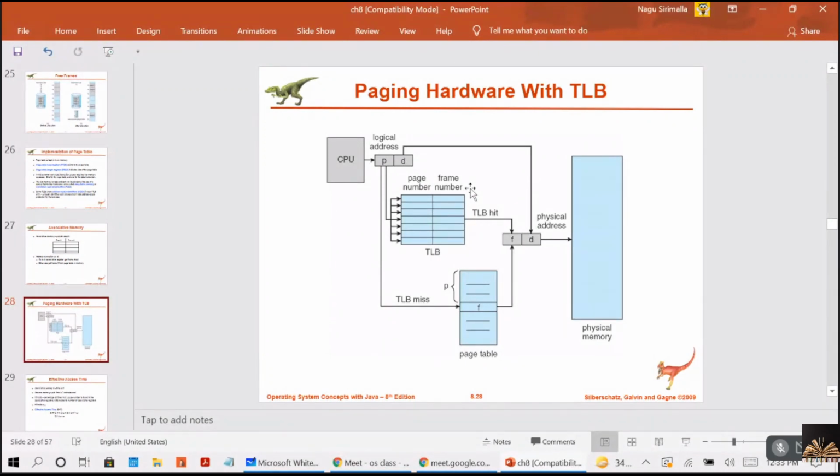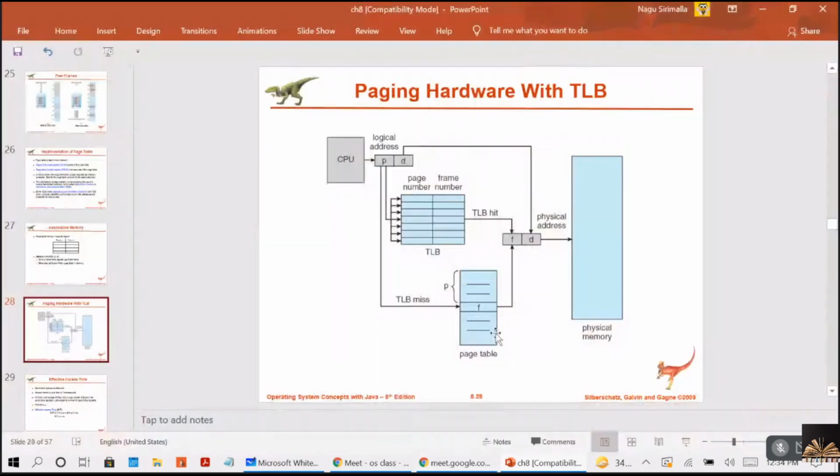Now, depending on the CPU, this may be done automatically in hardware or via an interrupt to the OS. When the frame number is obtained, we will use it to access the memory. Suppose we had a miss, we go to the page table. So how can this process be done? It can be done automatically. What do we do if there is a miss here?